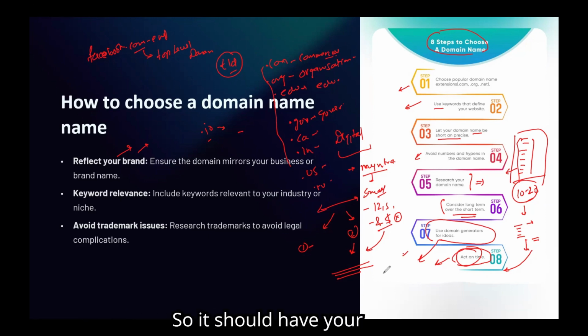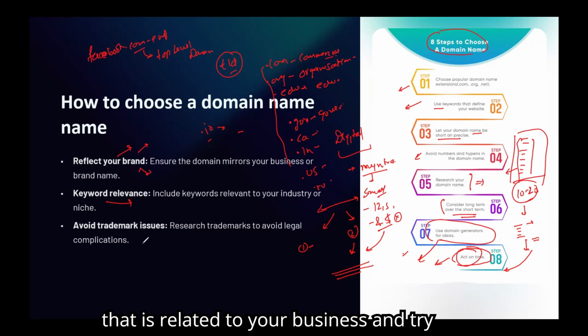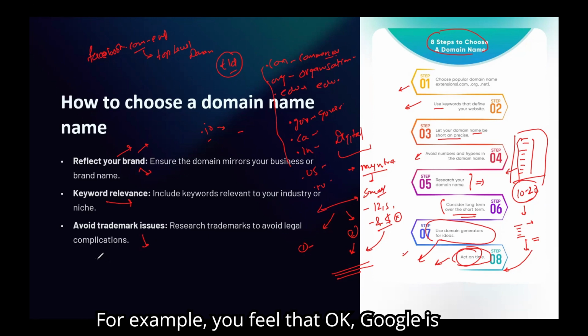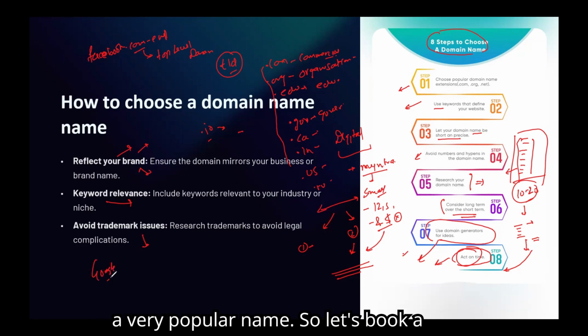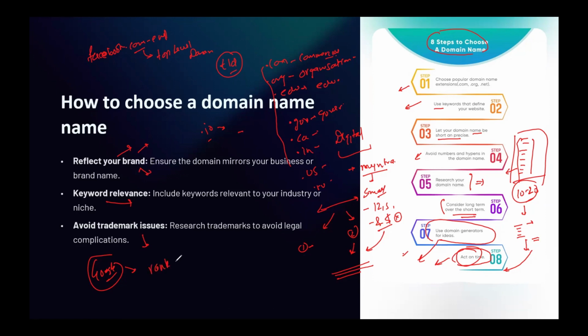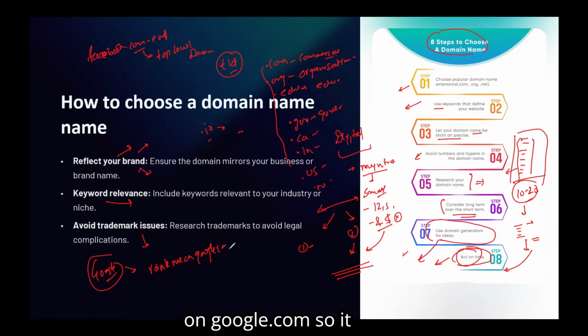All right. So it should have your brand name, it should have a keyword that is related to your business, and try to avoid any type of trademark issues. For example, you feel that Google is a very popular name, so let's book a domain like rank me on Google and find me on Google. All right, rank me on google.com.